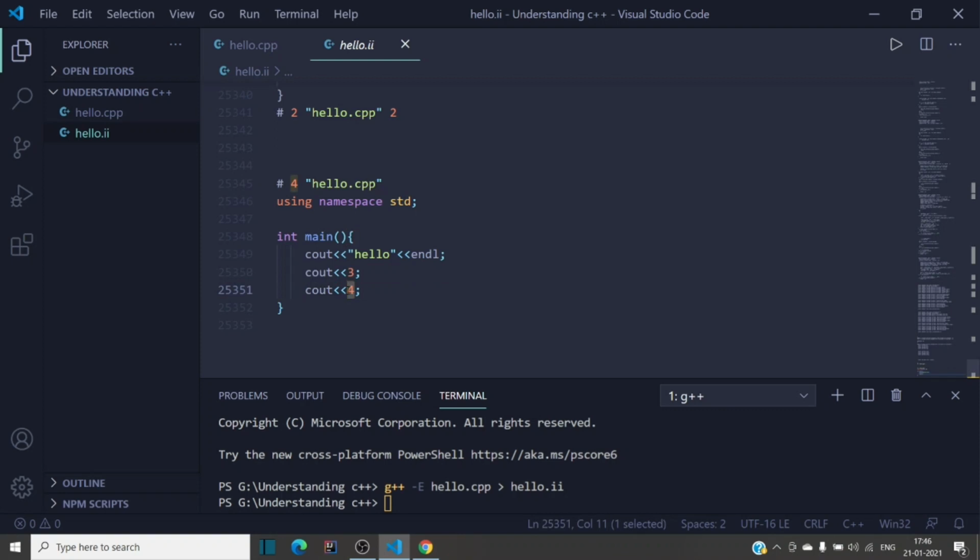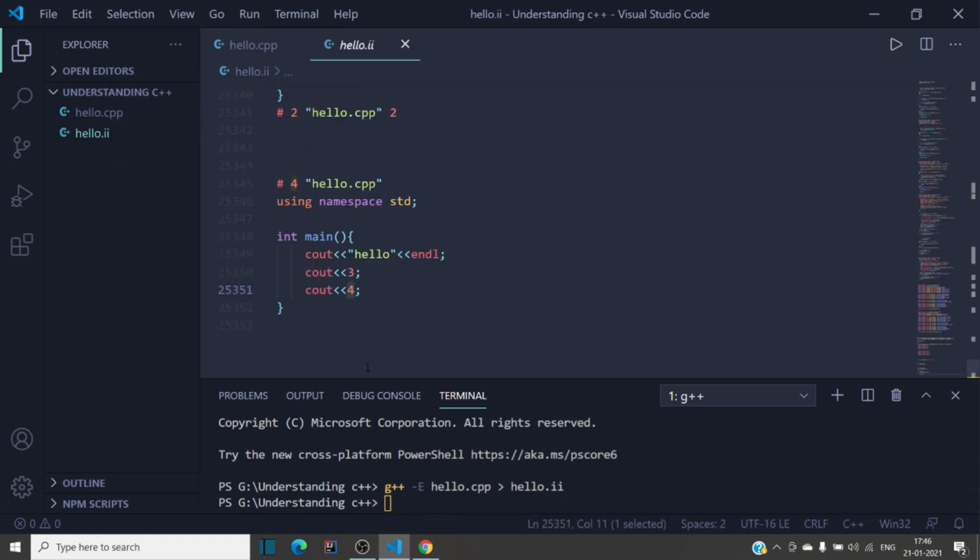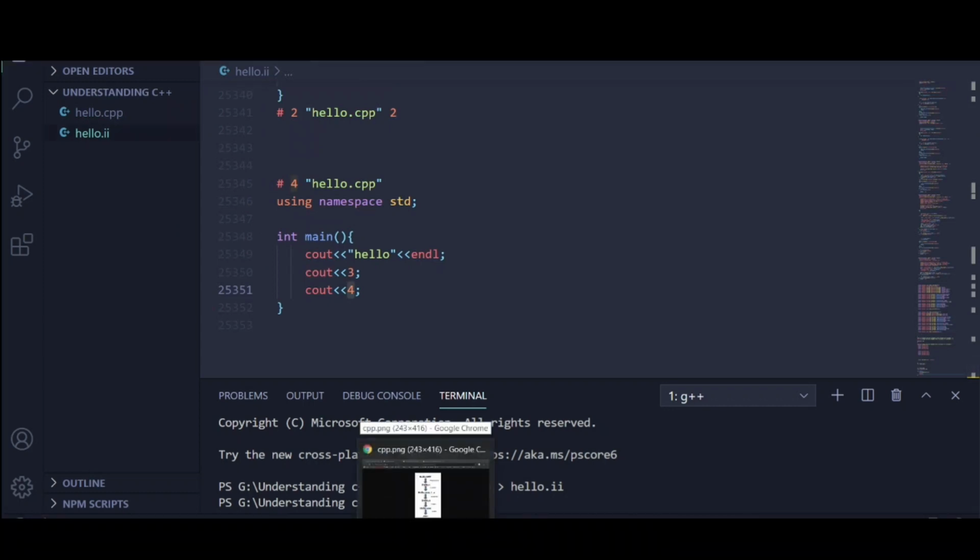So wonderful. The basic benefit of this is that we can define some variables which are used in a lot of places and which may change somewhere, so we do that here. So we have seen how the file looks after the pre-processing.